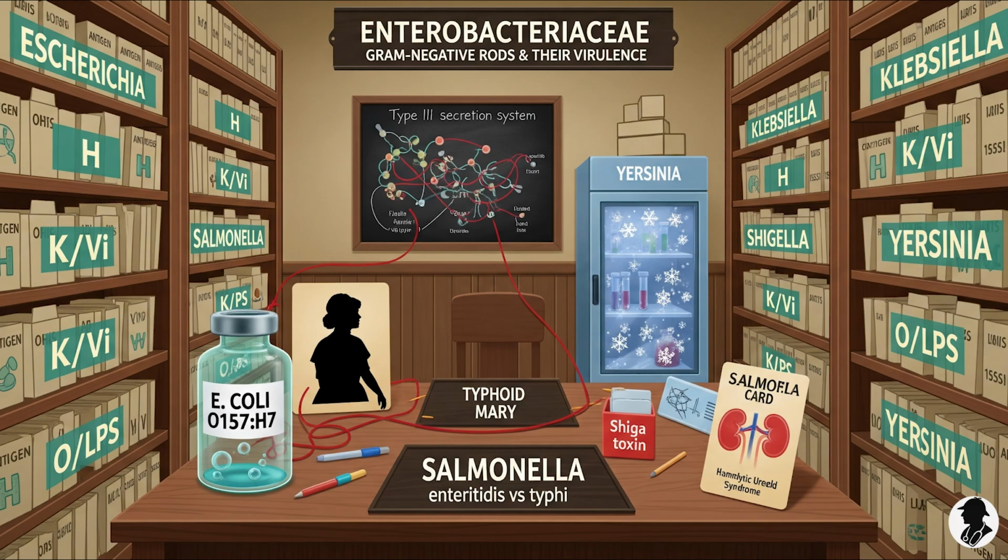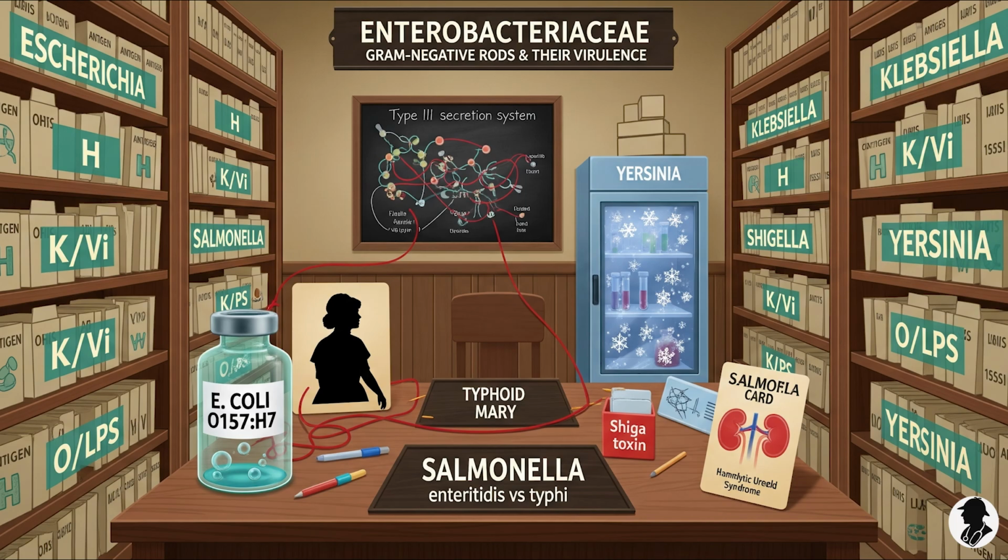So when you're first thinking about a patient, how quickly can these general traits actually help you? Almost like a first filter, even before you get specific lab results back. Oh, surprisingly quickly. I mean, knowing, for instance, that Enterobacteriaceae are gram-negative and oxidase-negative immediately rules out a huge number of other bacteria that might cause similar symptoms. That FERN profile, combined with the site of infection, where the problem is, very quickly narrows your differential diagnosis down to this family. It's a powerful initial sorting mechanism, really essential for guiding early treatment decisions.